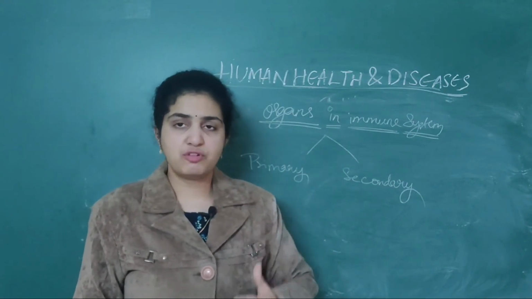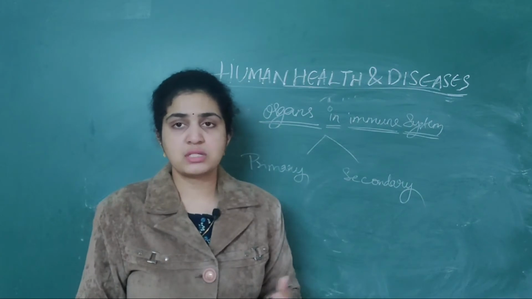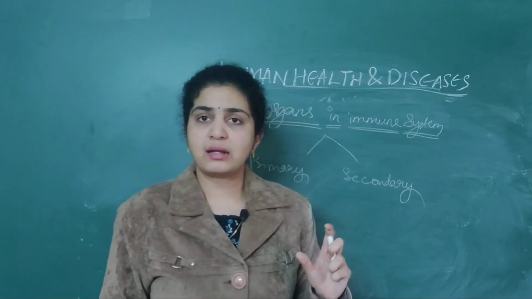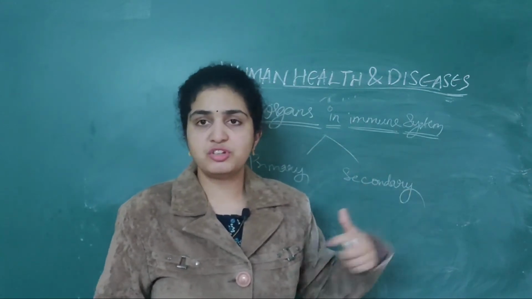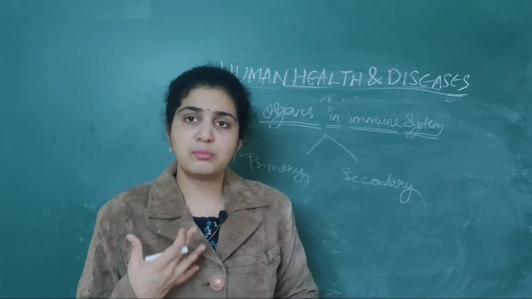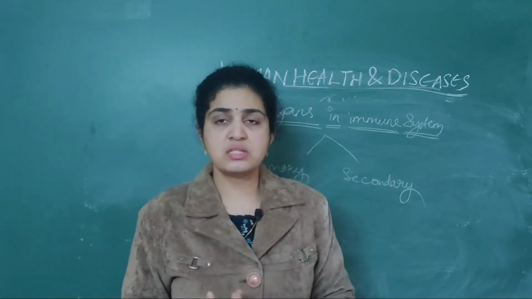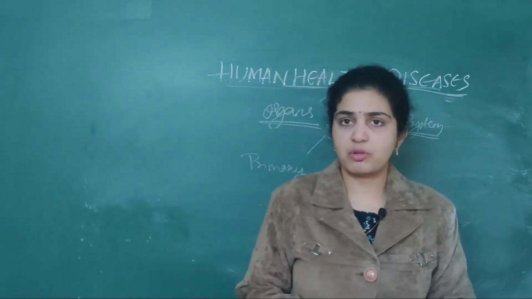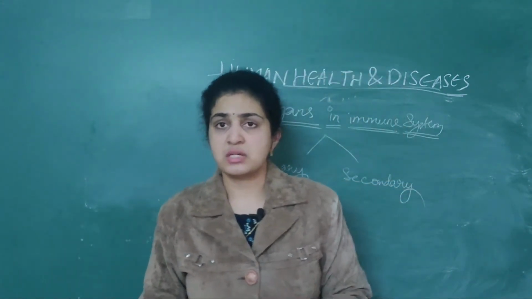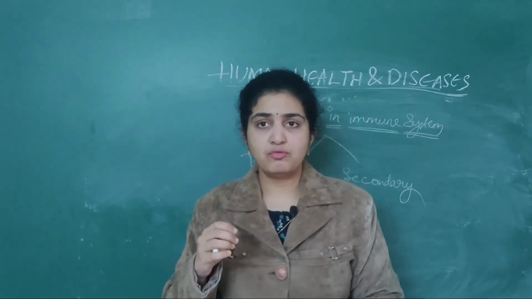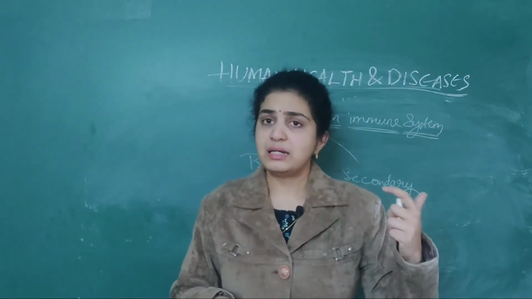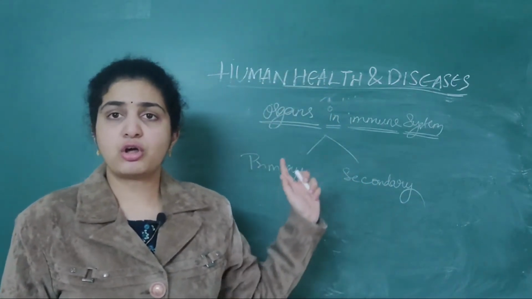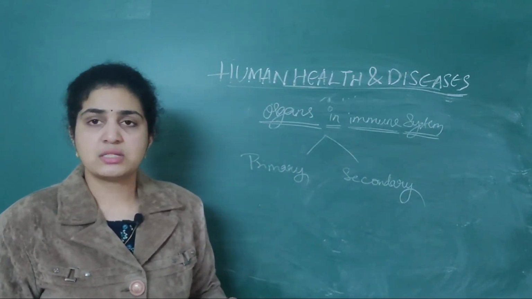Why are we differentiating between primary and secondary lymphoid organs? Basically, I already told you which cells play a very important role in the immune system. Those are nothing but B lymphocytes as well as T lymphocytes. These produce antibodies and play an important role in the immune mechanisms of the body. So these B and T lymphocytes should be produced somewhere and should act somewhere. That's why there is differentiation between primary and secondary lymphoid organs.